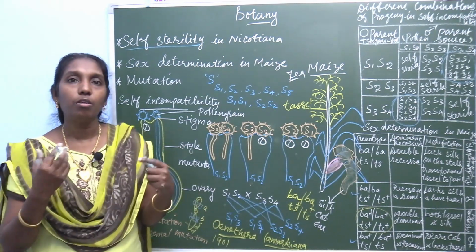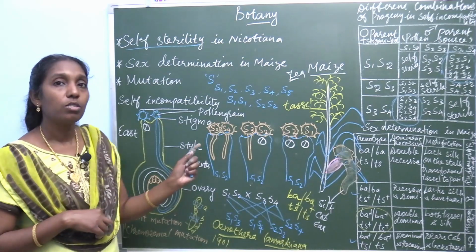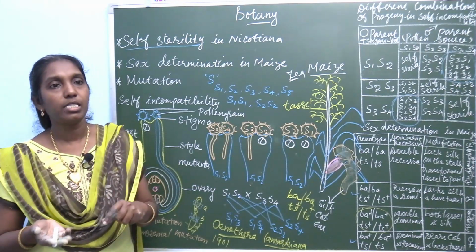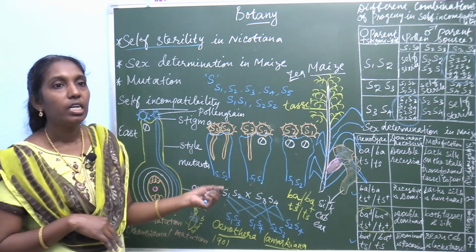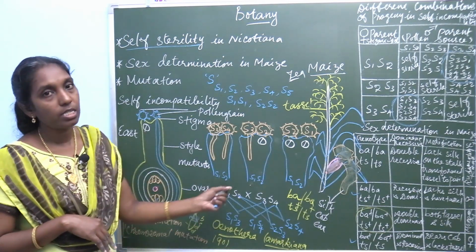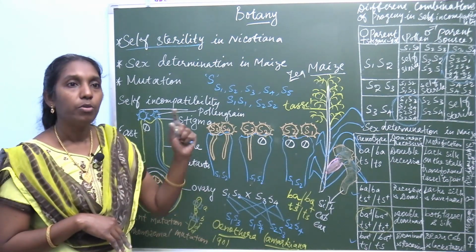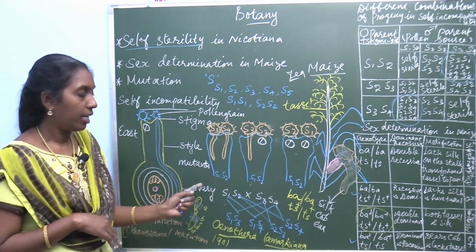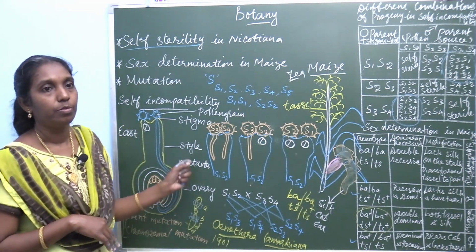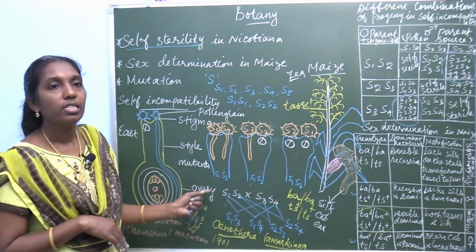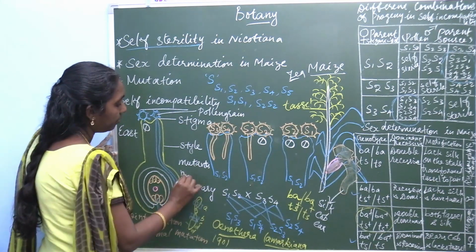Mutants are the new variety or new form, new character, formed by mutagenic agents. The process of forming mutants by mutagenic agents is called mutagenesis, and the organism developed is called mutagenized.